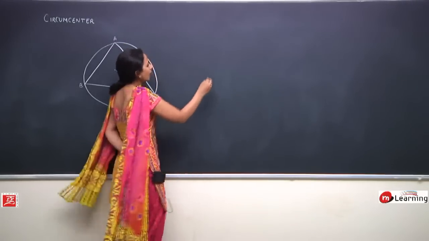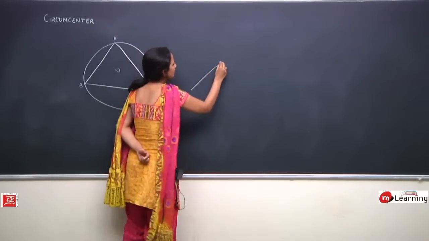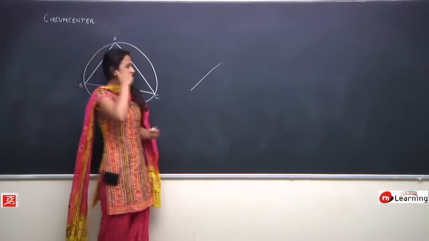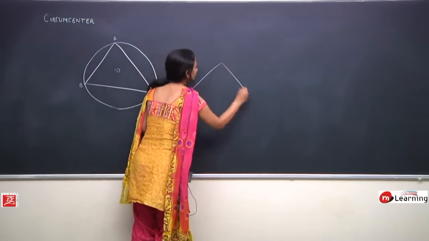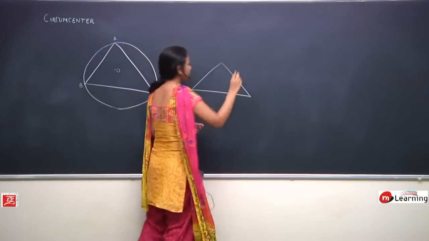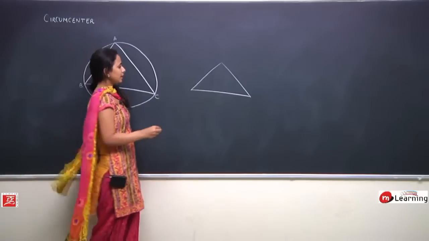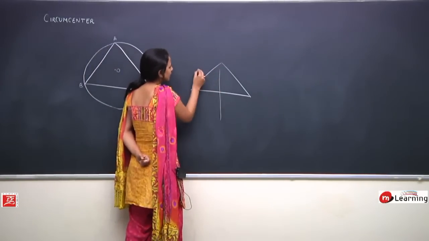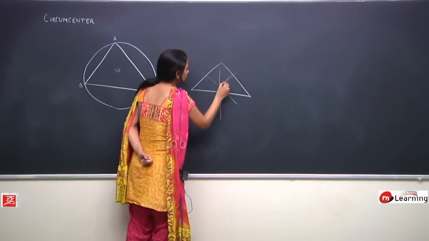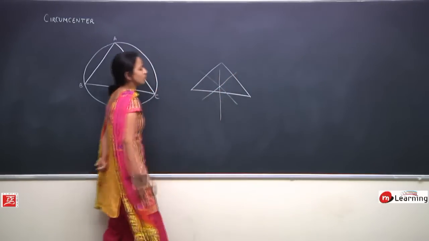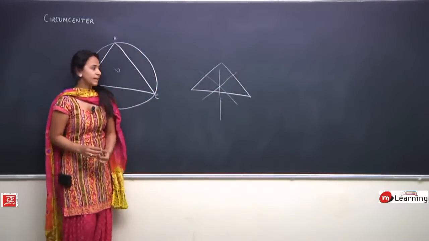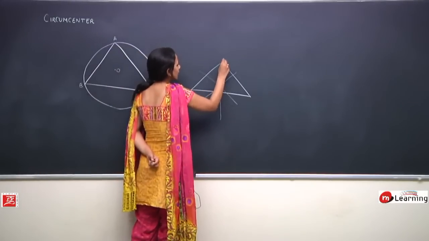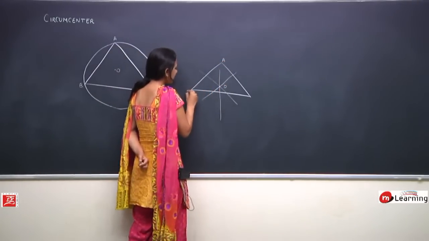इसका मतलब कि अगर मेरे को circle draw करना है तो what will I do? First I will have to find the circumcenter. So what we will do is, we are doing the reverse process of what we have done right now. Let us say this is our triangle. We will draw perpendicular bisectors of the three sides. So let us say these are the three perpendicular bisectors and they intersect at this point. So this is the circumcenter.